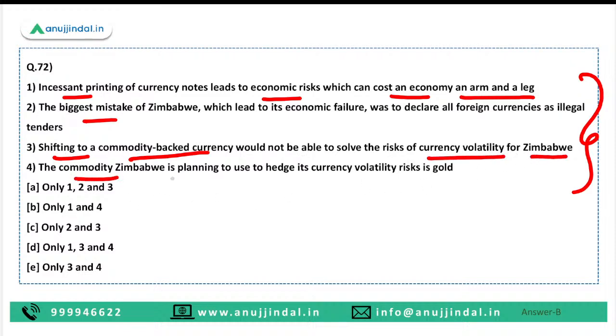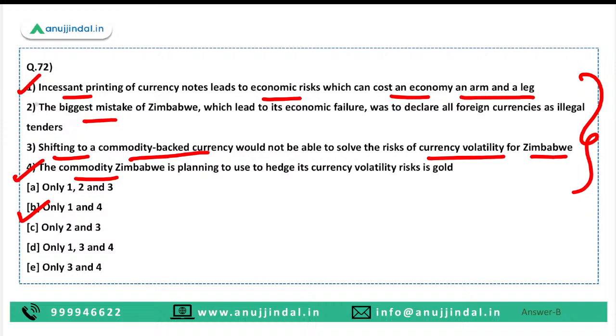The commodity Zimbabwe is planning to use to hedge its currency volatility risk is gold. So what is the right answer here, guys? The right answer is option B. Only first statement and fourth statement are correct.